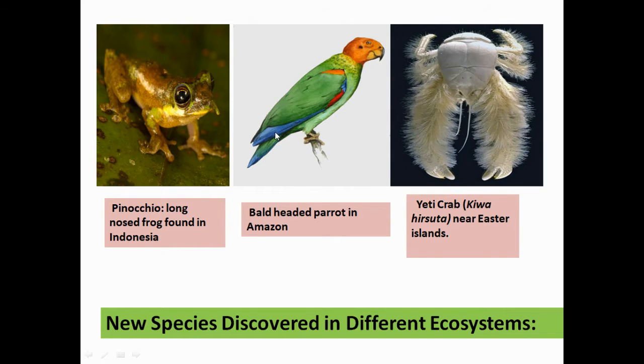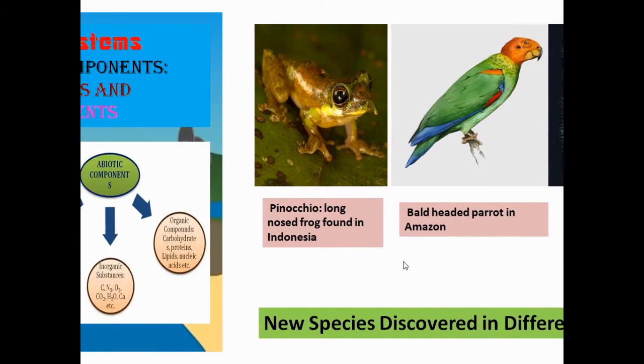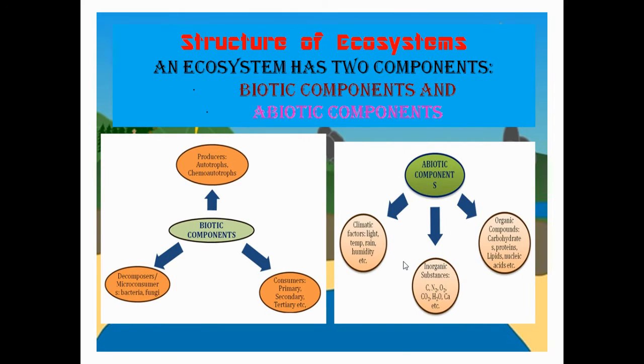There are certain new species which were discovered in different ecosystems recently. It is interesting to know that new species are being discovered in ecosystems. One is Pinocchio, the long-nosed frog found in Indonesia. This is the bald-headed parrot in Amazon, and this is the Yeti crab or Kiwa hirsuta near Easter Island. So these are different new species which are discovered in different ecosystems.